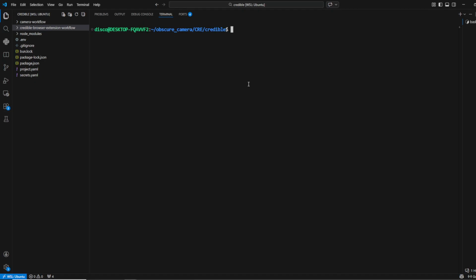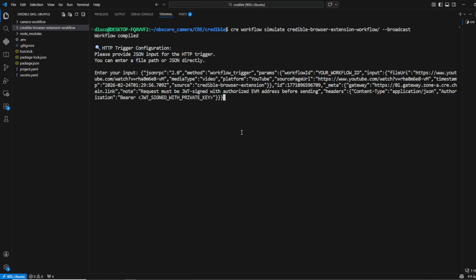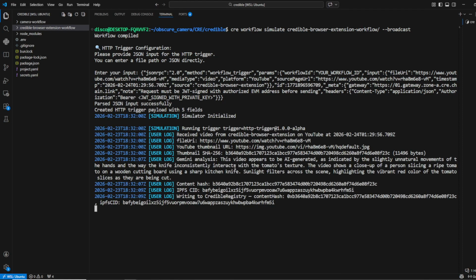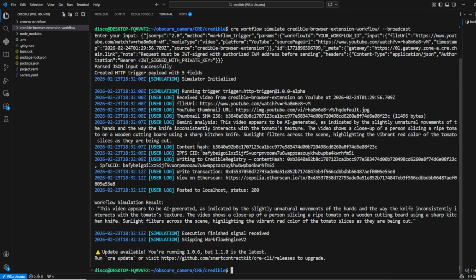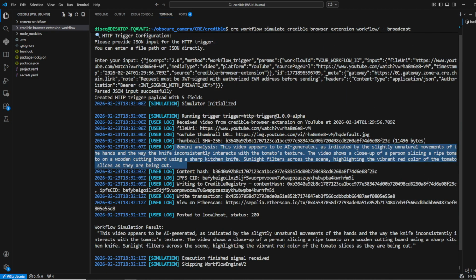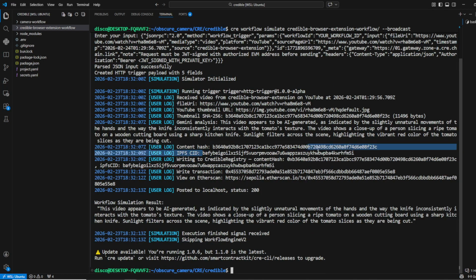So we're going to inject the payload that we got from the browser extension. CRE is going to deconstruct it and is going to send the URL of the content to Gemini for analysis. Upon response, it is going to hash this as well as the metadata and content itself and upload it to IPFS. Once that is done, it is going to submit a transaction to a smart contract in order to map the hash of the content with the IPFS URL.